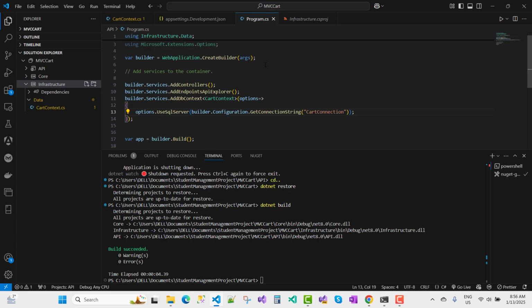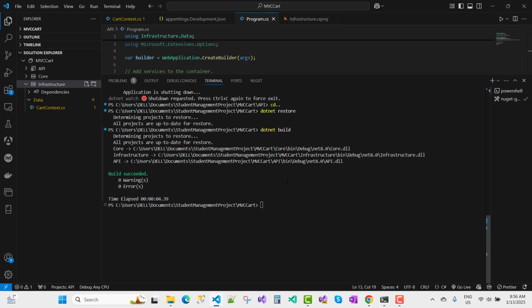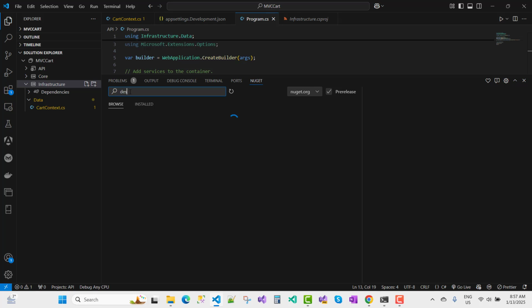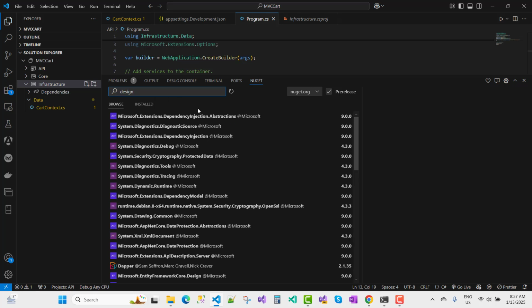Now your connection string is ready to go, and I want to use dotnet ef, and some packages like the design package. So what is the design package? Actually, your startup project, that is the API project, needs the design package for the migration. We need to add the Microsoft.EntityFrameworkCore.Design package.